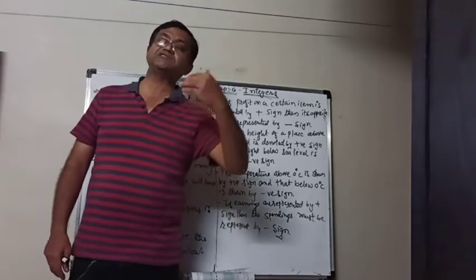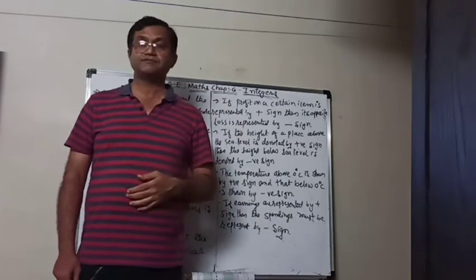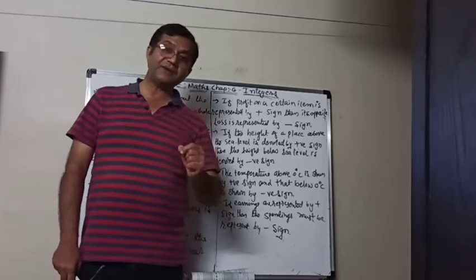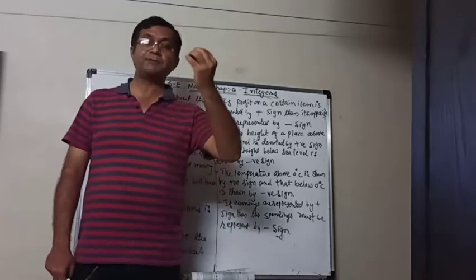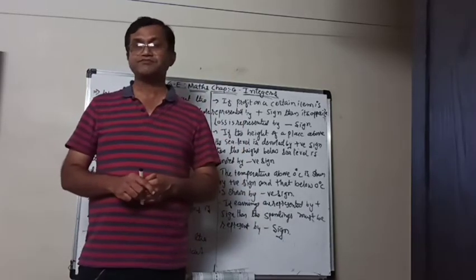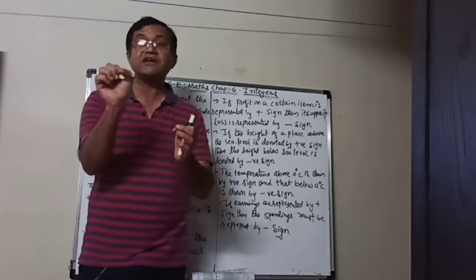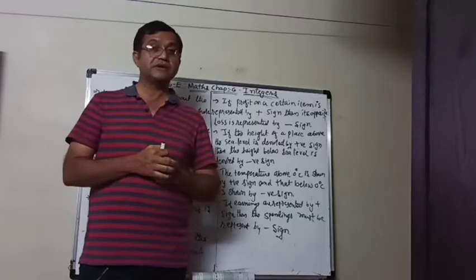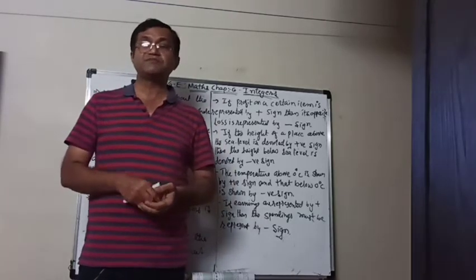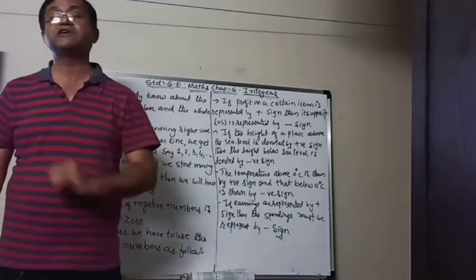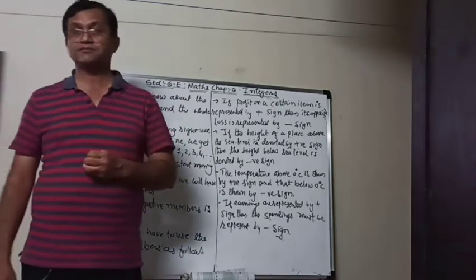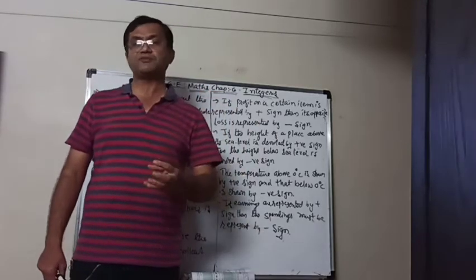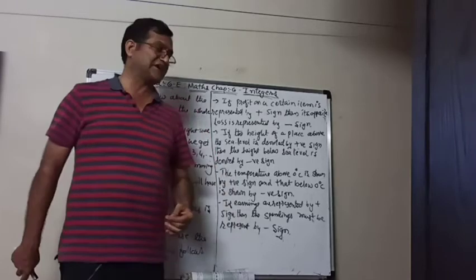So suppose he has 50 rupees profit, then his business is in plus. But if he has a loss of some rupees, say 40 rupees, then his business is in minus 40 rupees. Profit 50, then plus 50, but if he has a loss of 40 rupees, then his business is in minus 40 rupees, because it's a loss. Profit and loss are opposite to each other, so if you use the plus sign for the profit, you have to use the minus sign for the loss.